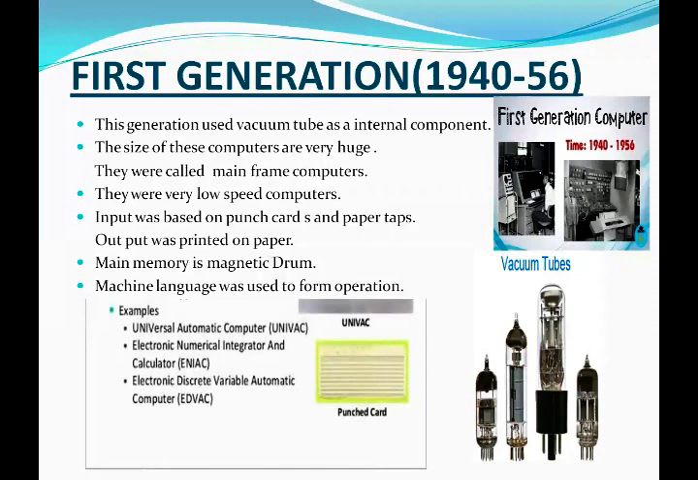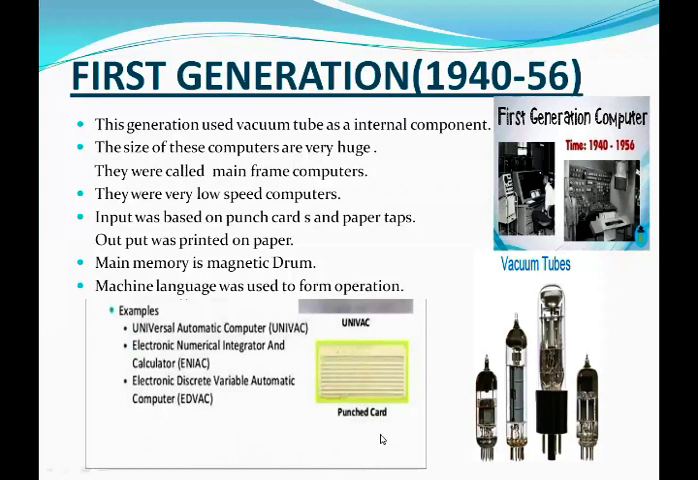Examples of first generation are UNIVAC, ENIAC, and EDVAC. UNIVAC is the abbreviation of Universal Automatic Computer. ENIAC is the Electronic Numerical Integrator and Calculator. EDVAC is the Electronic Discrete Variable Automatic Computer.